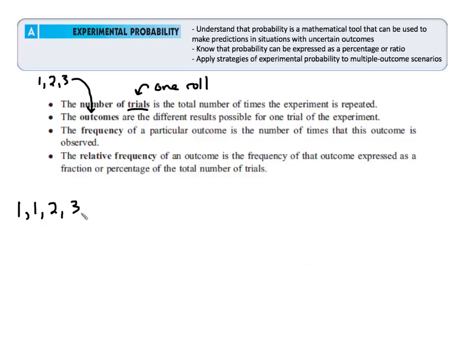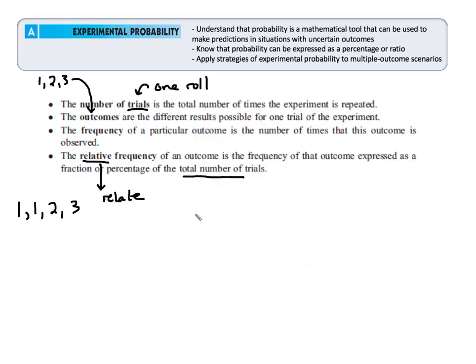And there's only 1, 2, and there's 1, 3. If these were the rolls that I got, the frequency, again, of the 1 would be 2, and then the frequency of the 2 would be 1, and 3 would be 1. The relative frequency means I need to relate the frequency to a total number of trials.